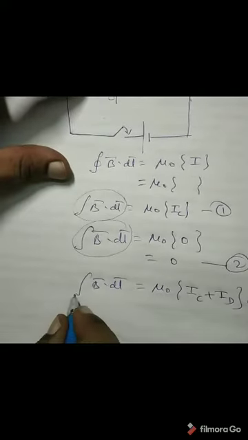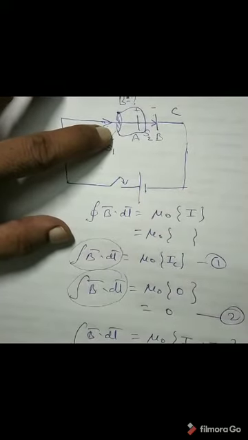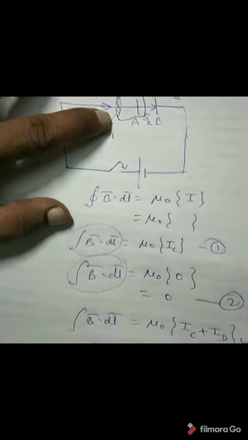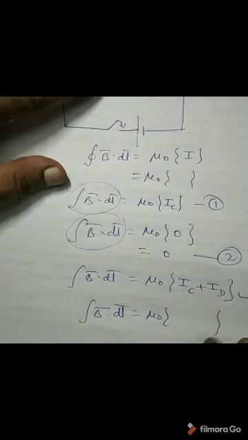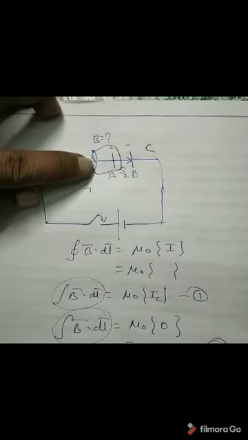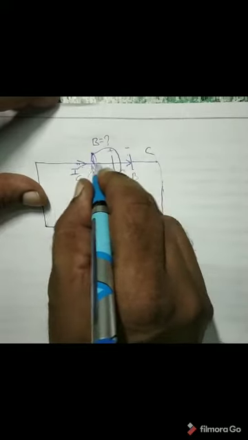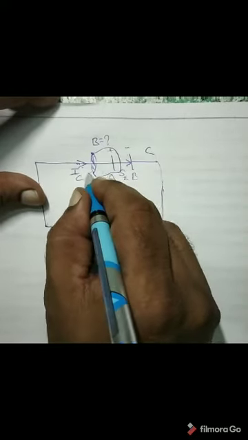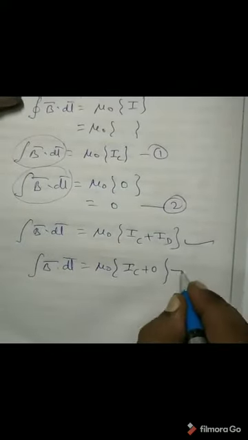For example, I am applying this Amperian circuital law for surface S1. When it is applied for surface S1, integral B bar dot dl bar will be equal to mu 0 into, here there are two kinds of currents now, but through surface S1, which current is there? IC is there, but ID is not there through surface S1, because S1 is a flat surface through which a real wire passes, along which IC current is passing, but ID current is not defined here. That is why IC is there and ID is 0. This is equation 3. That is what he applied for surface S1.